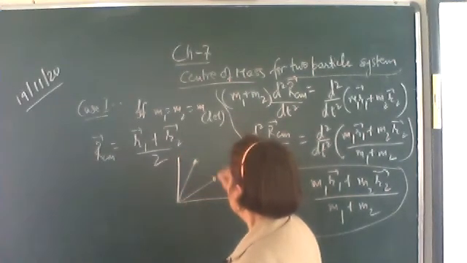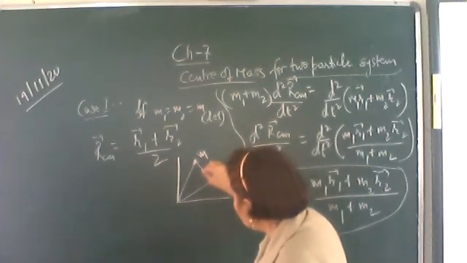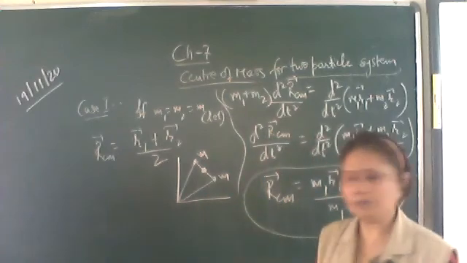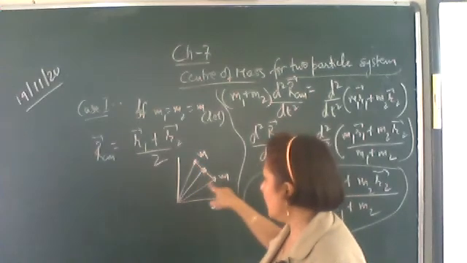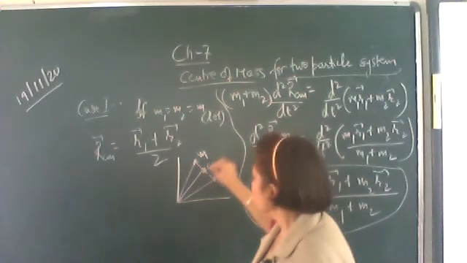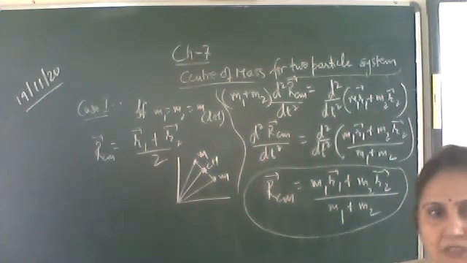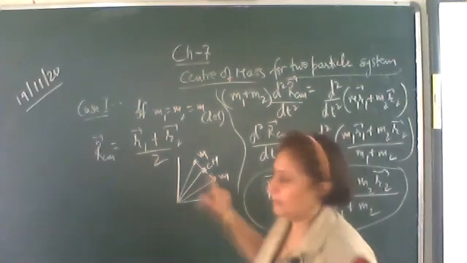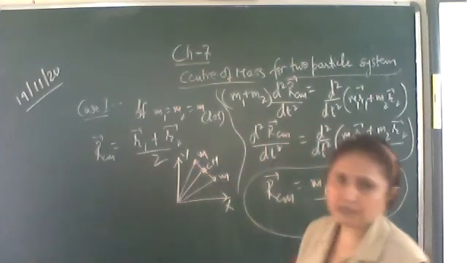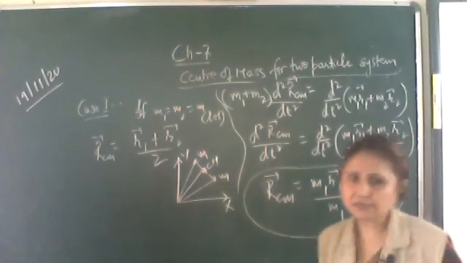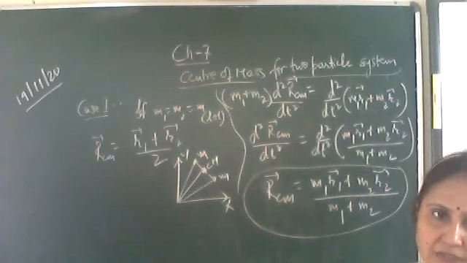This is the first particle, mass m, second particle, mass m. Where will be the center of mass? At the center of the line joining the two particles. So this will be the position vector of the center of mass, as it is r1 plus r2 upon 2. So the center of mass lies at the center of the line joining the two particles. You can make this figure also: x-axis, this is y-axis. Both the particles are of equal masses, so you will make a point for the center of mass at the center of the line joining the two particles.